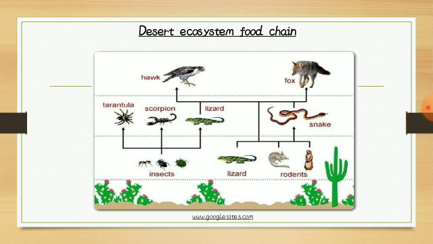Next, desert ecosystem food chain. See the picture. Insects eat plants. Lizards and rodents also eat plants. Insects are eaten by scorpion, tarantula, lizard. Lizards and rodents are eaten by fox, and rodents are eaten by snake. Similarly, insects are eaten by scorpion, lizard, tarantula, and these are also eaten by hawk. And fox eats lizard and snake.